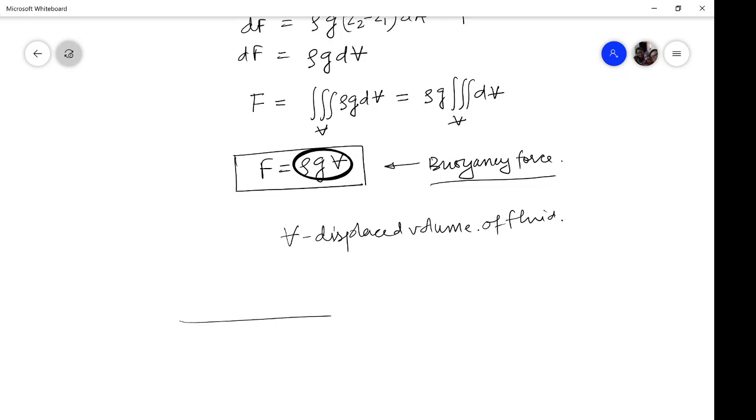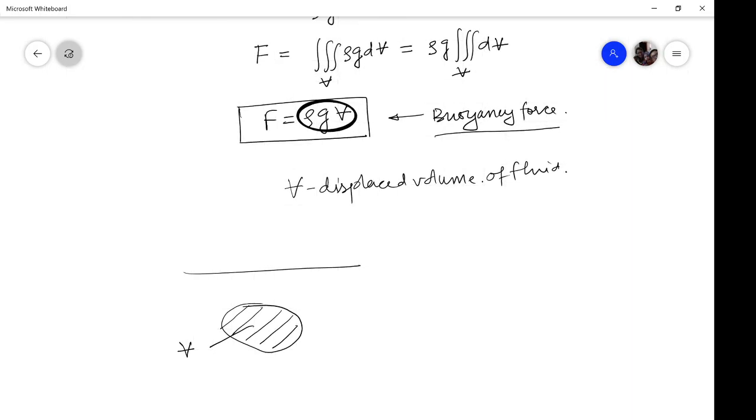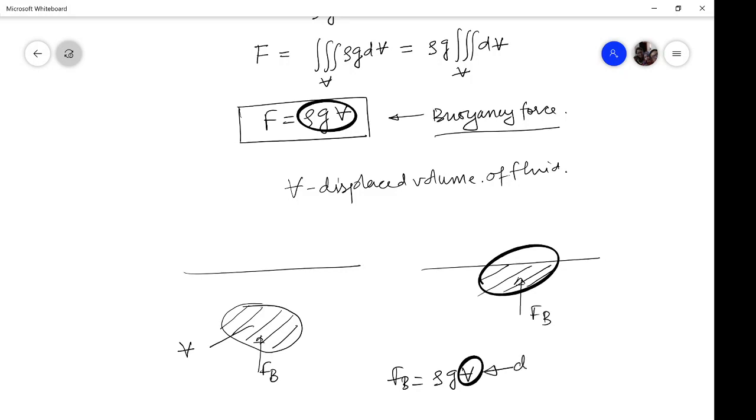Remember one thing, that if the object is totally submerged in fluid, then the volume of the solid will be the same as the volume displaced. If it is not totally but partially immersed like this, then the volume of the solid which is in the fluid will be the volume displaced. Likewise, this is your FB which is coming here, and this is also your FB. That is the buoyancy force, having a magnitude of rho g V, where V is the displaced volume.